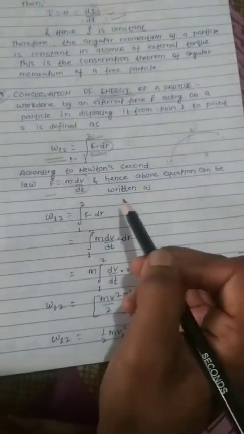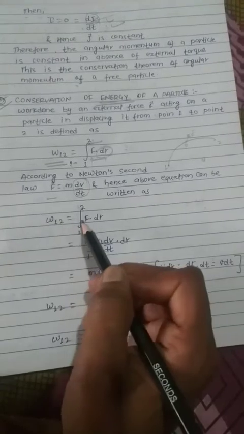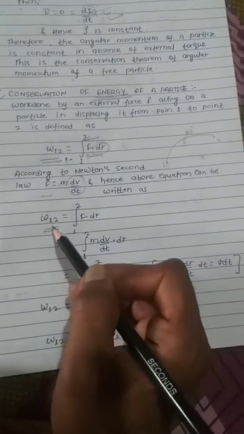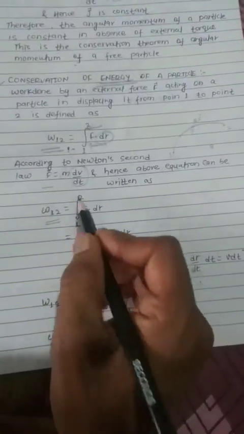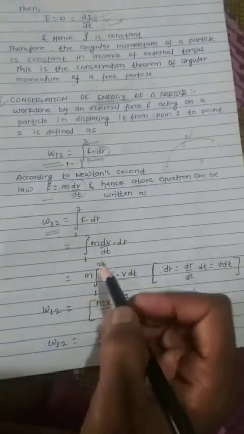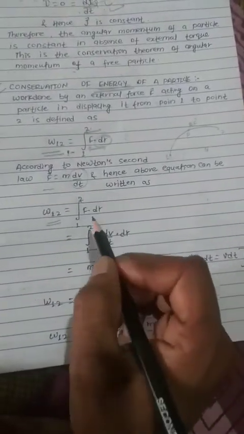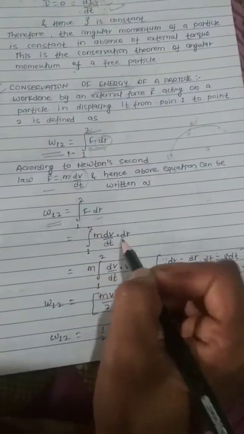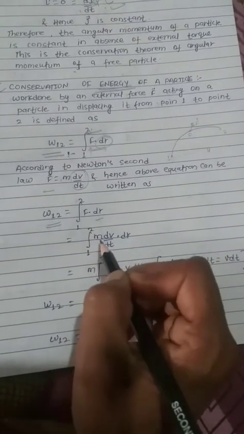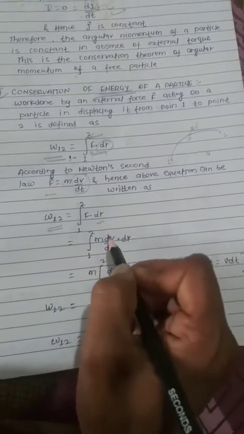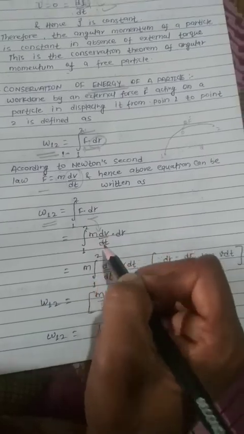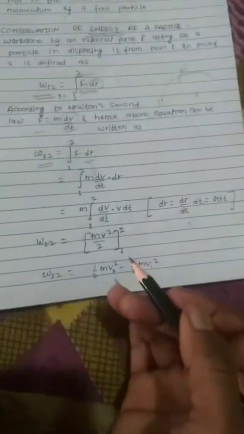Hence, the above equation can also be written as W12, the work done from 1 to 2, is the integral from 1 to 2 of F dot dr. Now we replace this dr as dv by dt into dr, and this force as m dv by dt, from Newton's second law.